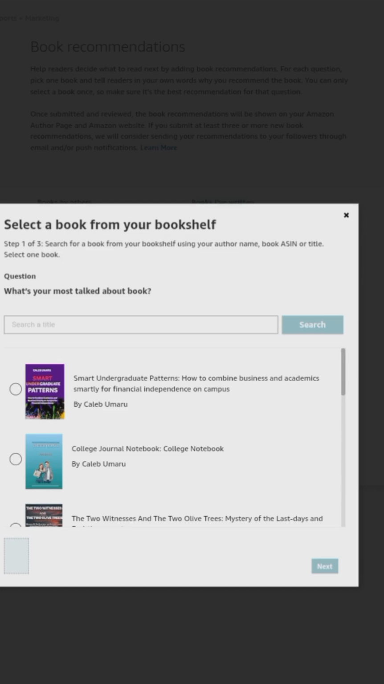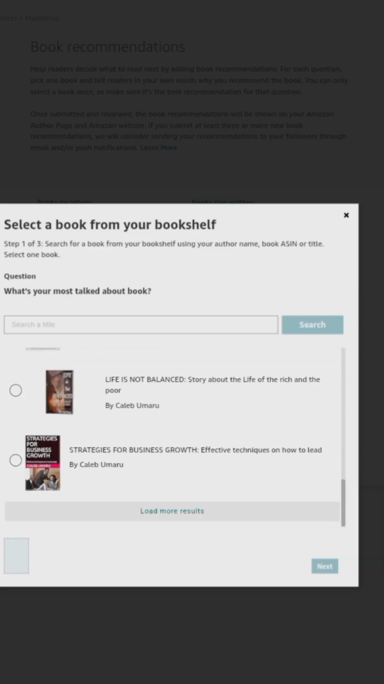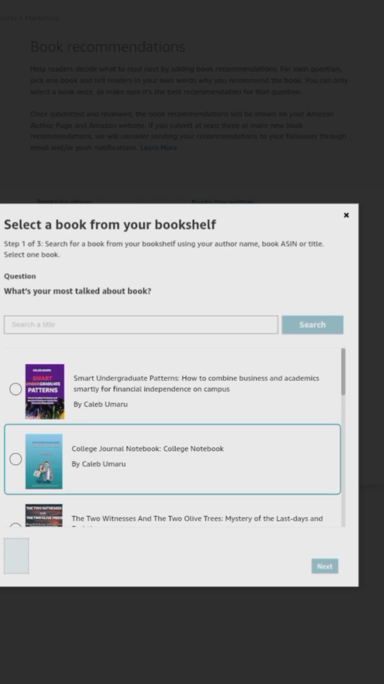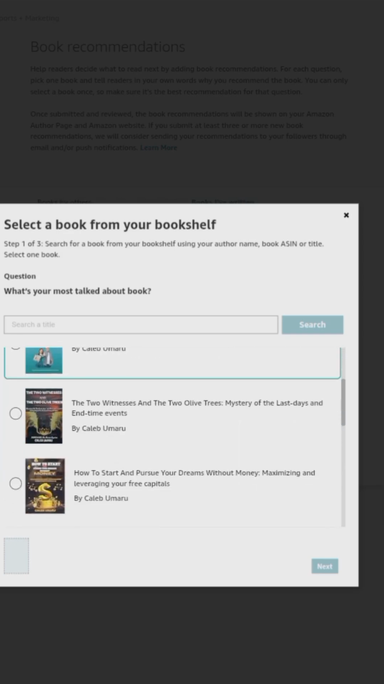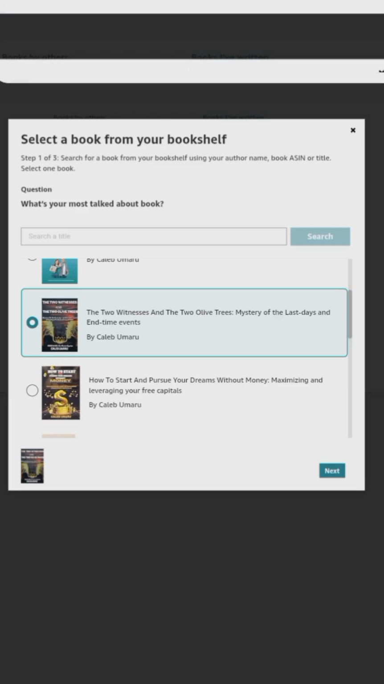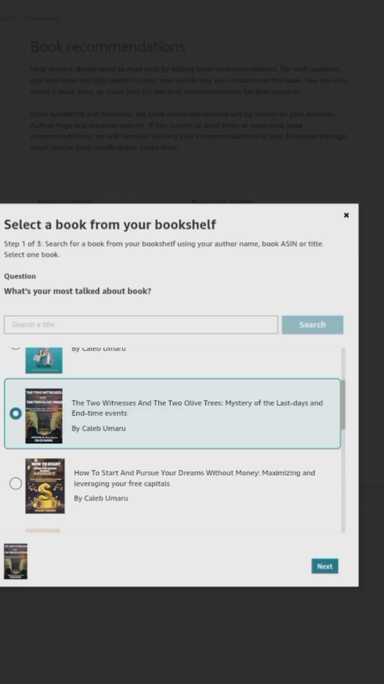So you can see now this is my own list of books. If you have a title you need to search, you can use the search bar. But now I'm going to select one of my own book titles here, which I'm going to recommend, which is my most talked about book. So I'm going to select this one here now. After selecting, I'm going to click this next button below here.